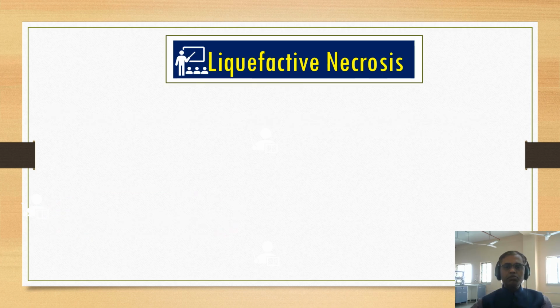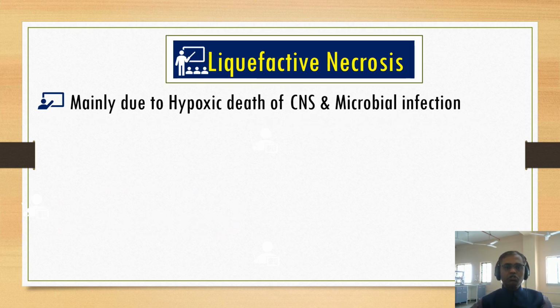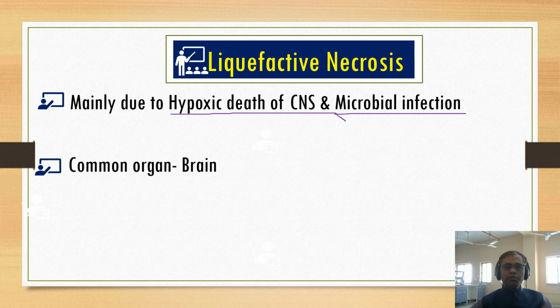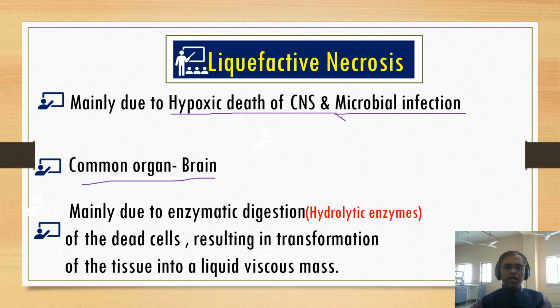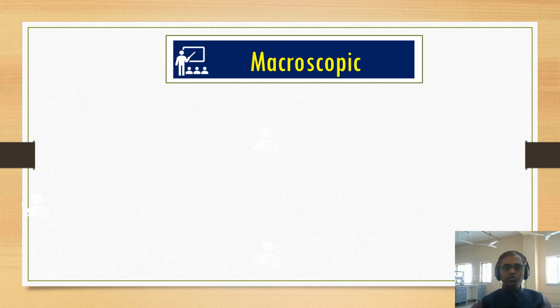So now let us study liquefactive necrosis. Liquefactive necrosis is mainly due to hypoxic cell death in the CNS and microbial infections. The common organ is the brain, and it is mainly due to enzymatic digestion by hydrolytic enzymes, as we know, of the dead cells, resulting in transformation of the tissue into a liquid mass. So the brain tissue will become a liquid mass, which leads to liquefactive necrosis.